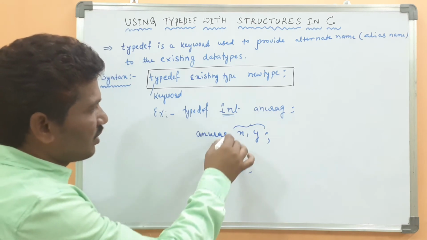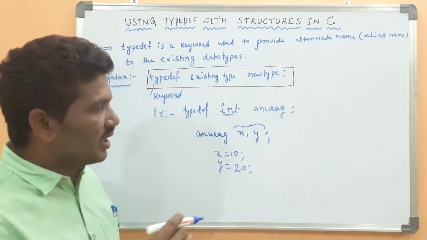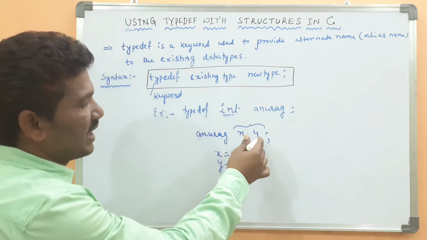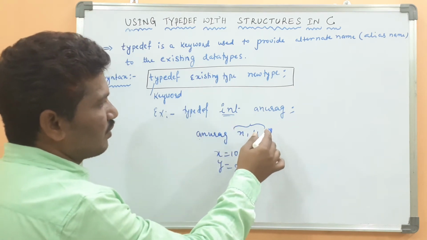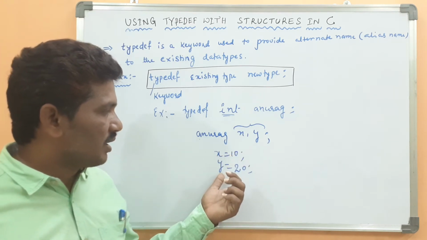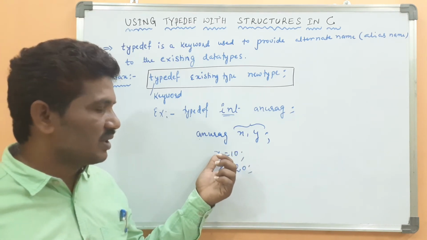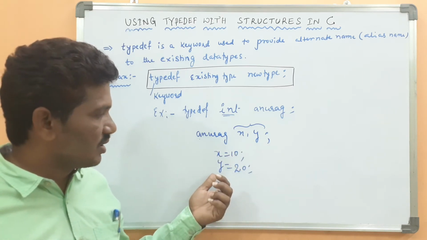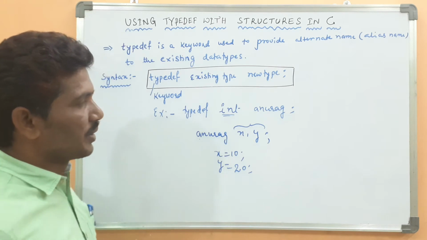By using Anurag, we can declare the variables. Now x can be declared as Anurag, y can be declared as Anurag. Both are integer data types. The 10 is assigned to variable x, the 20 is assigned to variable y.